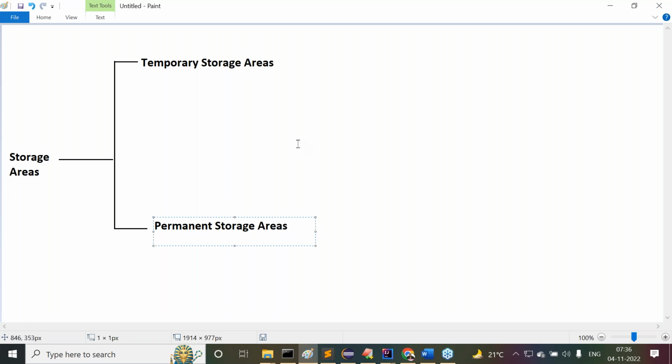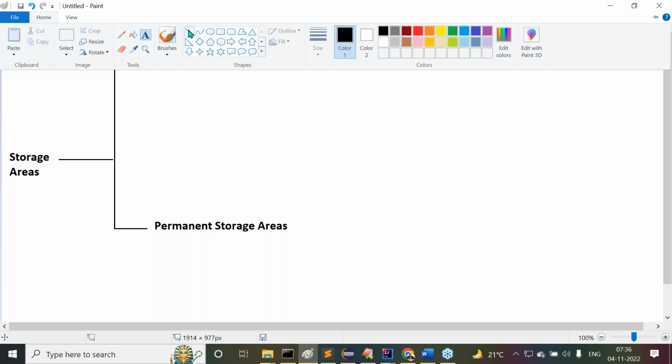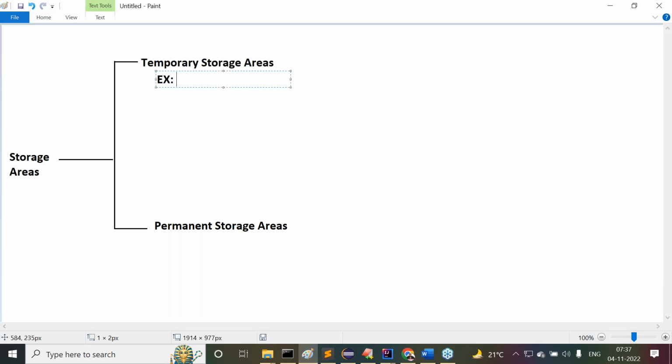Observe carefully. Under temporary storage areas, I'm directly giving some examples: buffers and Java objects and so on, so many. We can understand it clearly.